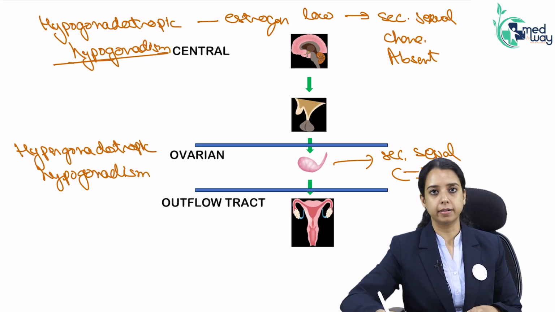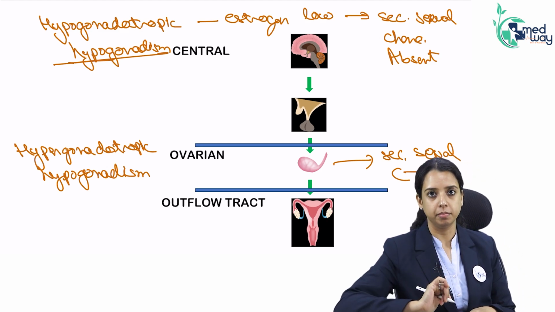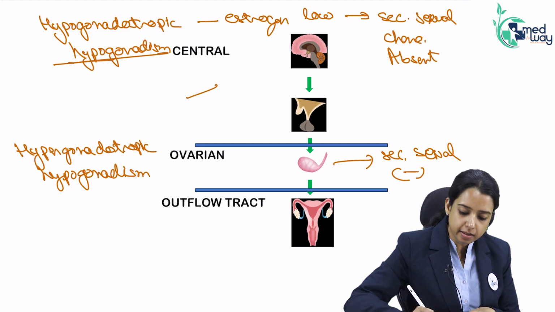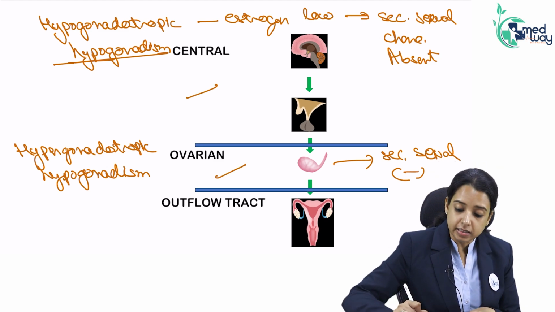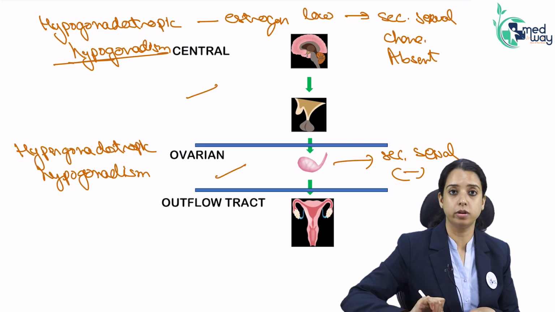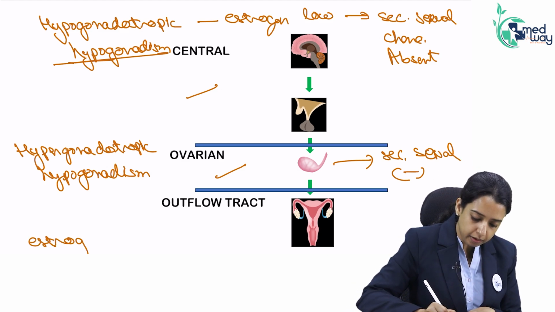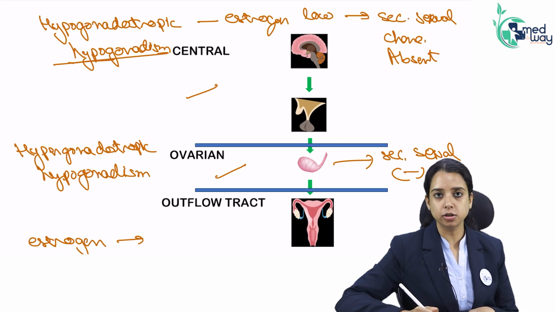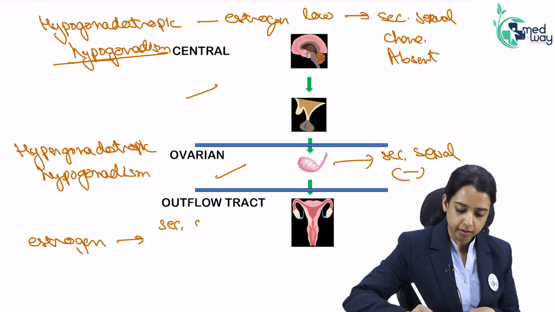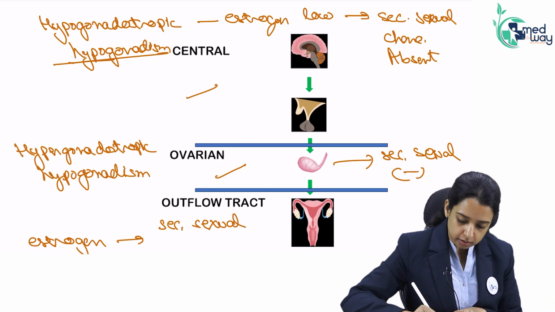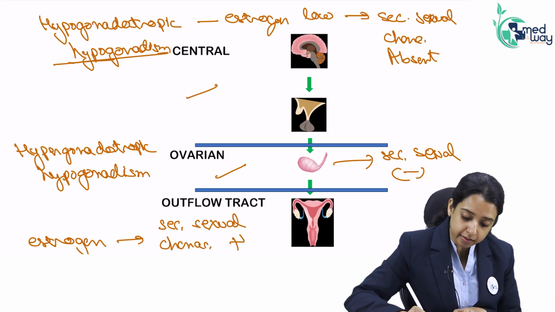Talk about the outflow tract. If the outflow tract has a problem, it means gonadotropins are normal. It means estrogen is normal. Just the problem is something in the uterus and vagina. So, if her estrogen is normal, will she have secondary sexual characters? Yes. And that is how the whole basis of evaluation is built. Secondary sexual characters are present.